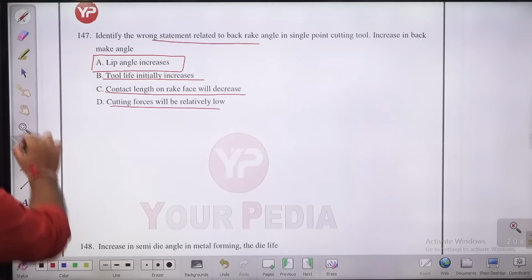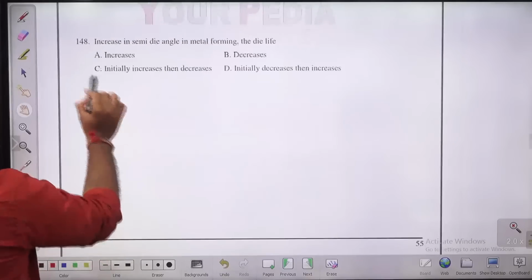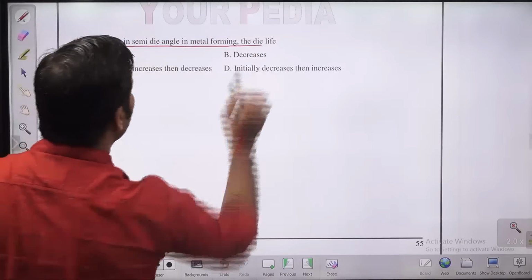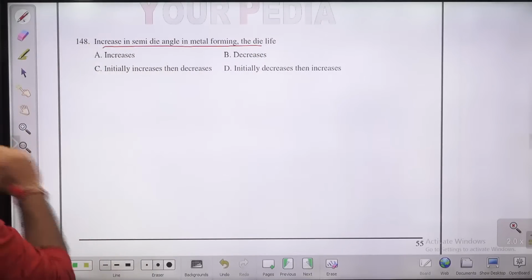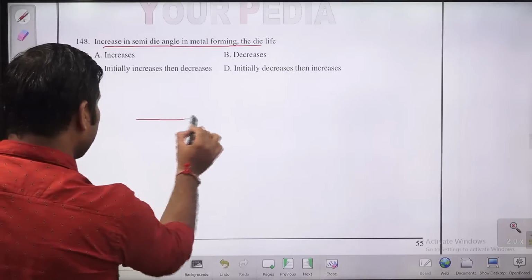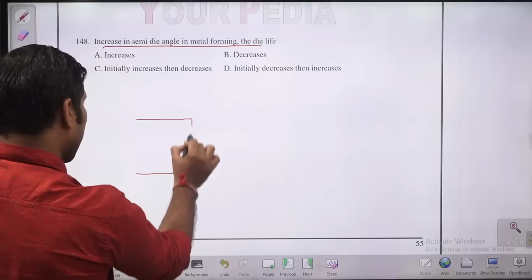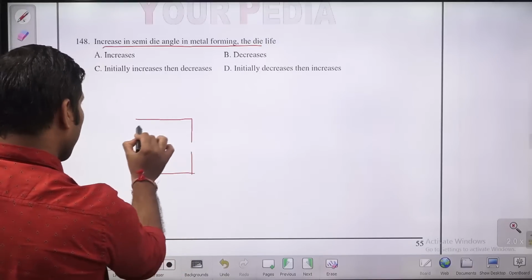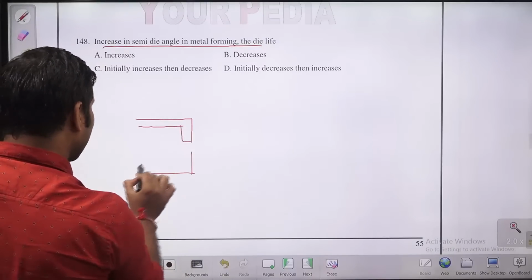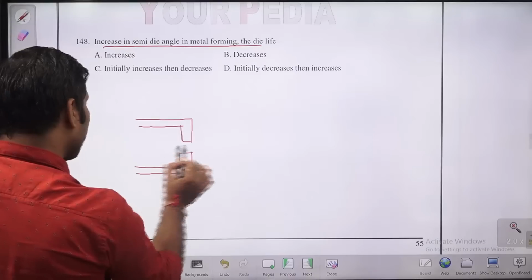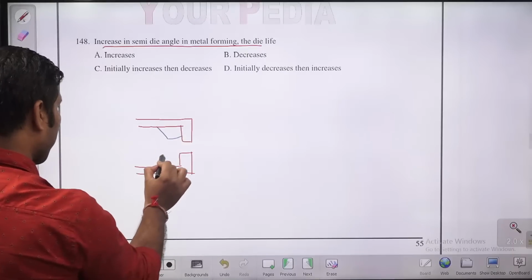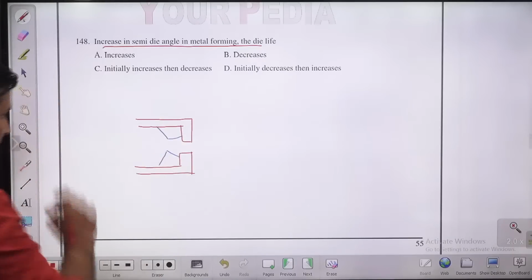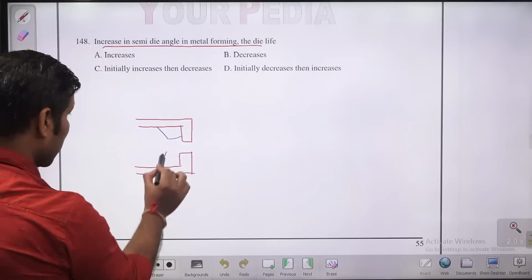Let us move to next question, question number 148. Increase in semi-die angle in case of metal forming. The die life. Guys, let me draw it here. Suppose we are having a die like this. Let me take a die, something like this. Okay, so this is the die angle.